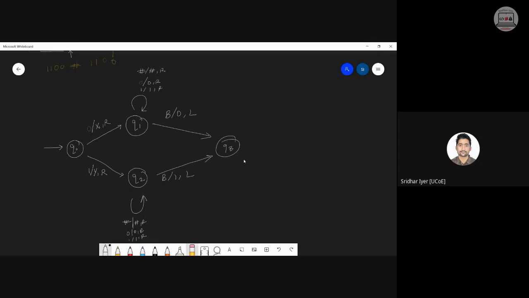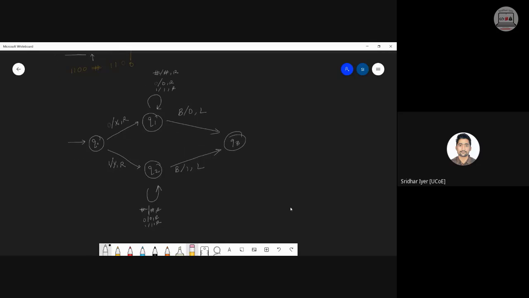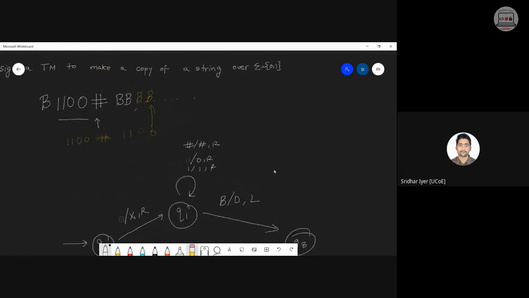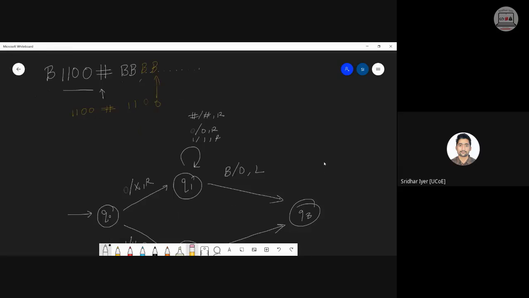Okay, now let me read the queries in the comment section. From Q0 it will split into 1 and 0, correct? And then in 1 we will replace first B with same 1. Yes, what exactly we're doing is, see, I'm explaining it once again, this particular part itself. What exactly is happening? The machine doesn't know कि उसको blank को किससे replace करना है, right? Because the machine is simply having the logic that after the hash, whatever is the blank, I need to replace that with something. इतना उसको पता है. But what is that something? Is it a 0 or a 1?